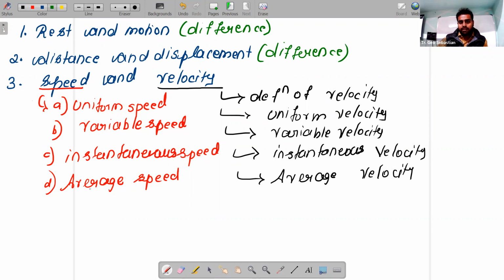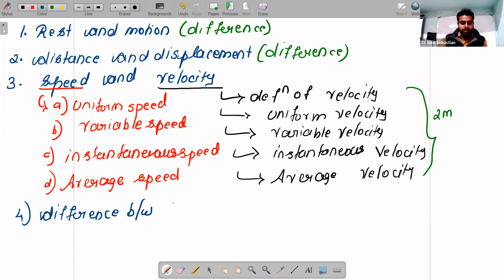Any one of those terms they will ask for 1 mark. Understood? All these are for 1 mark or 2 mark question. Maximum 2 mark. Now another question they can ask from this section is the difference between speed and velocity. This also they can ask. Fine.